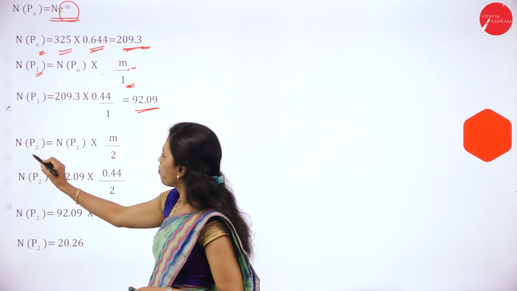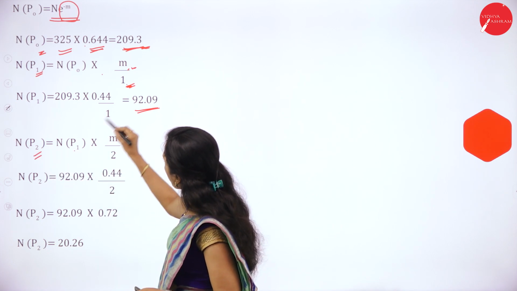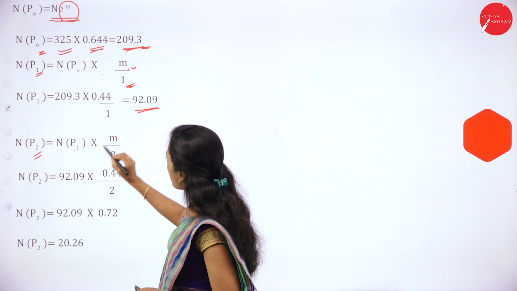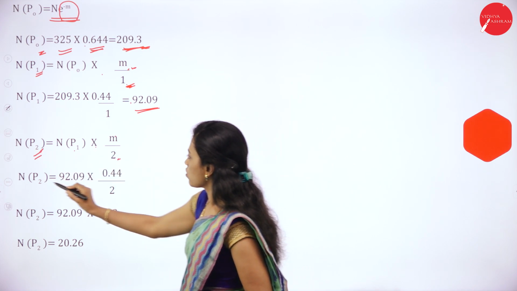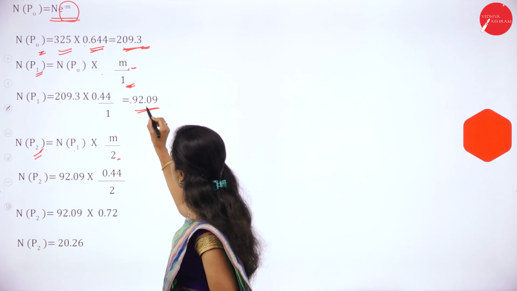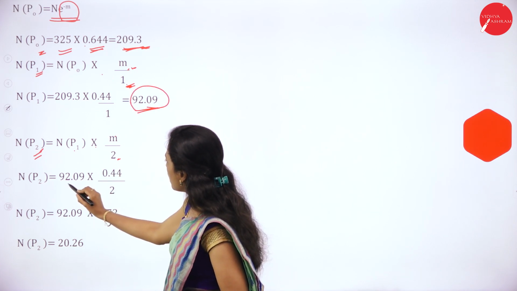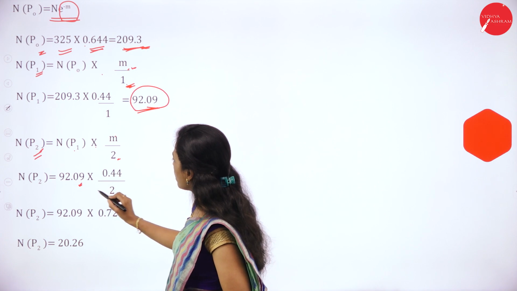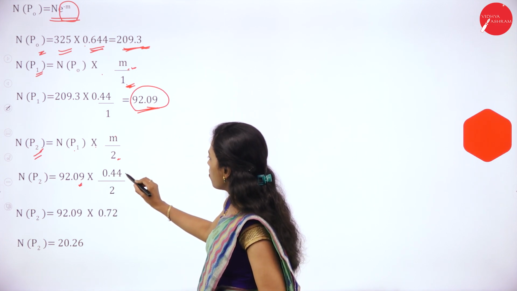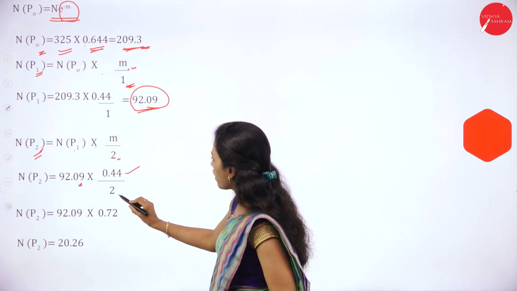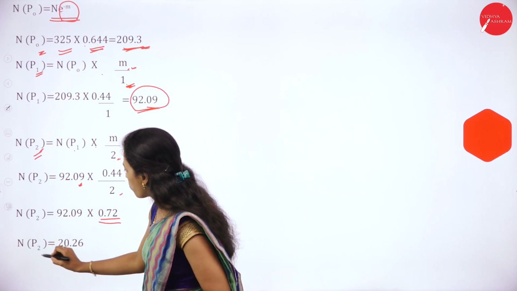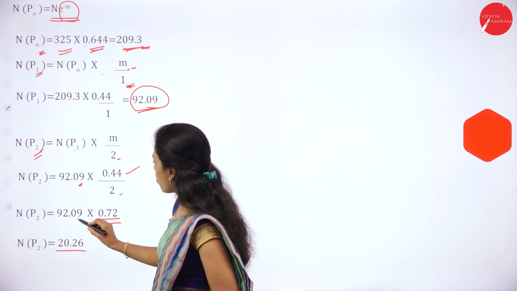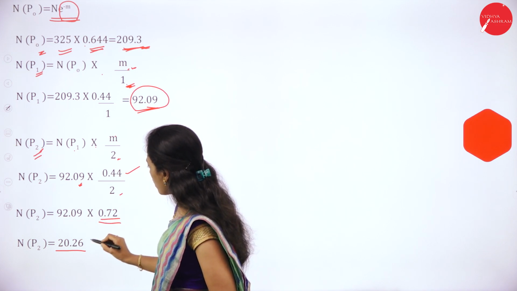Then n of P2 is equal to n of P1 into m by number of mistakes 2. So n of P1 is 92.09 into 0.44 divided by 2, which gives 0.22. Then n of P2 is 92.09 into 0.22, it is 20.26.